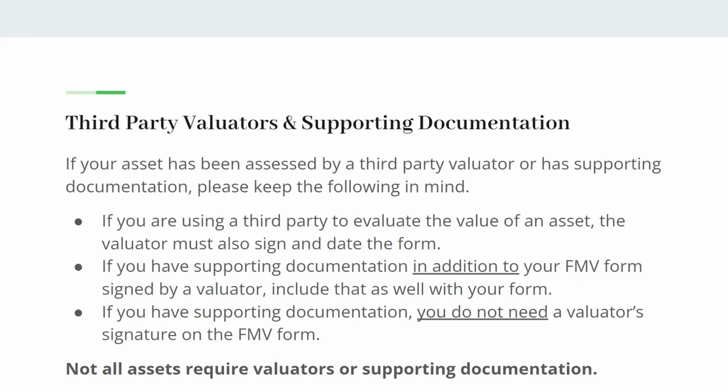A few things to consider regarding third-party valuators and supporting documentation: if you are using a third-party valuator, they will need to complete Section 3 of that fair market valuation form. They will also need to sign and date. If you are using supporting documentation, then you do not necessarily need a third-party valuator to complete Section 3 of that fair market valuation form. There are instances where a third-party valuator will complete Section 3 of the form, and they will also have supporting documentation as well. You can go ahead and submit all of that paperwork to us.